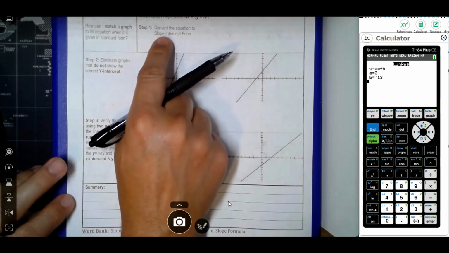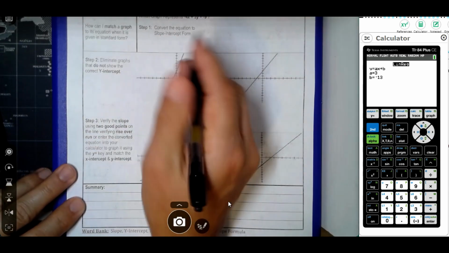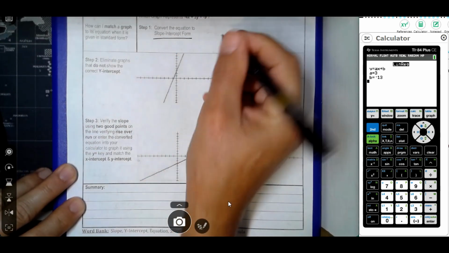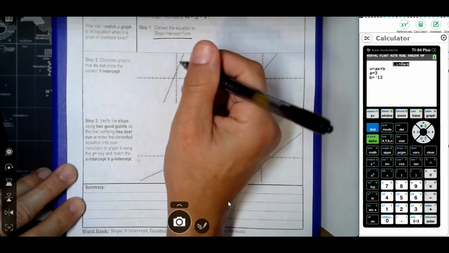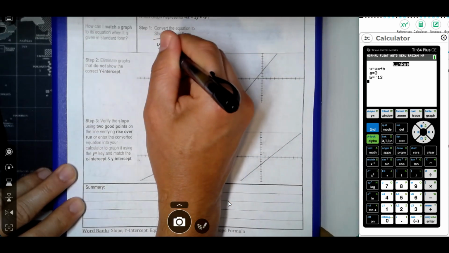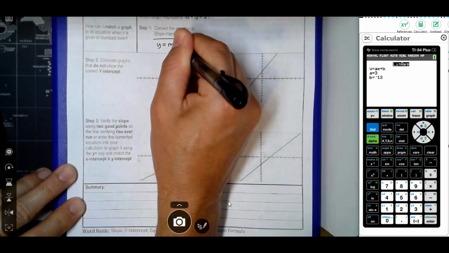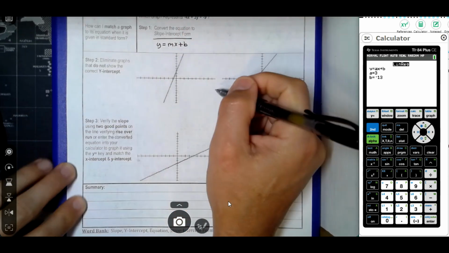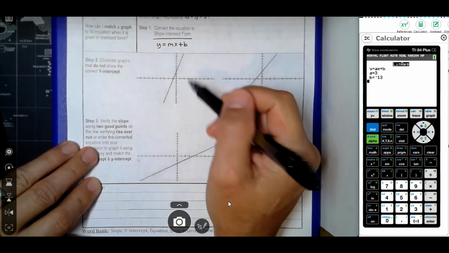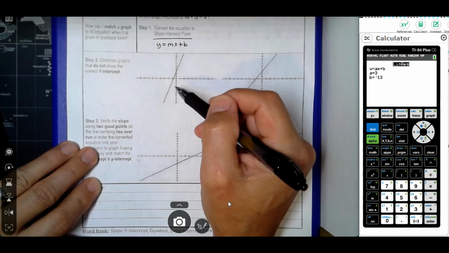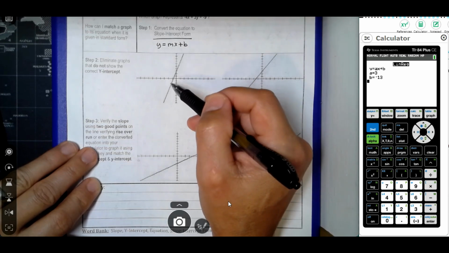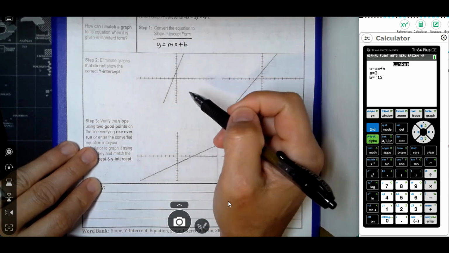The first step I recommend doing is convert the equation to slope-intercept form. In other words, we don't want it looking like this. This is standard form. We want to switch it to where it looks like y equals mx plus b. That way it can be easily graphed. We can identify the y-intercept very easily, and we can use the slope to check between 2 points to see if it's the correct one.